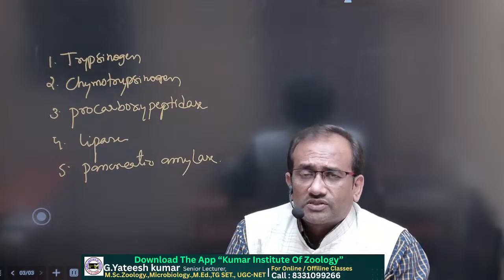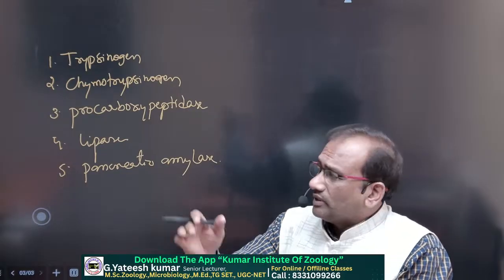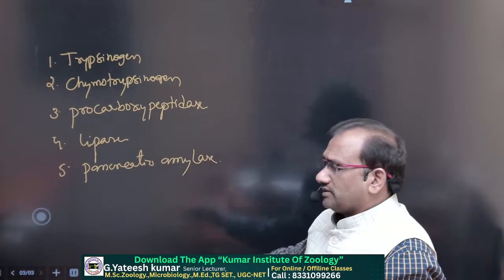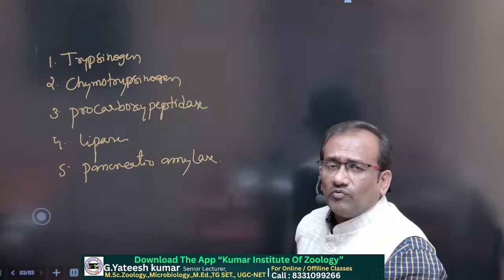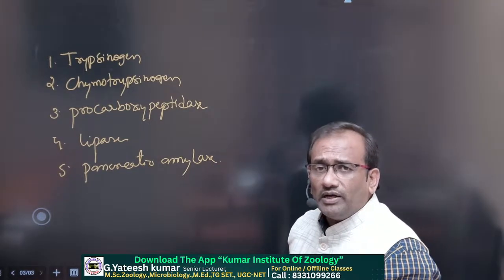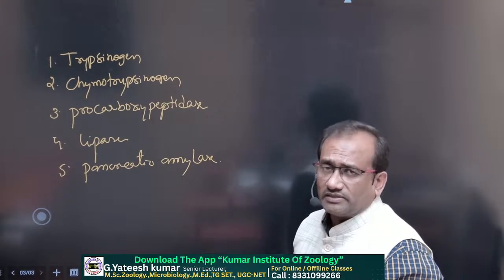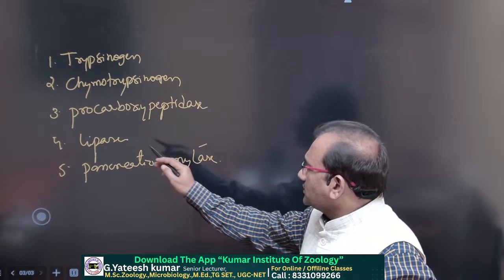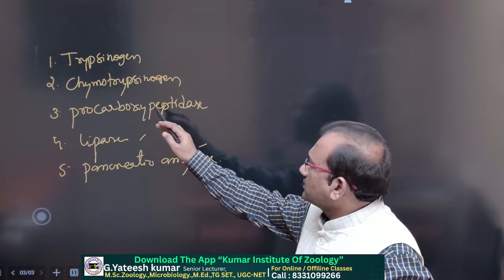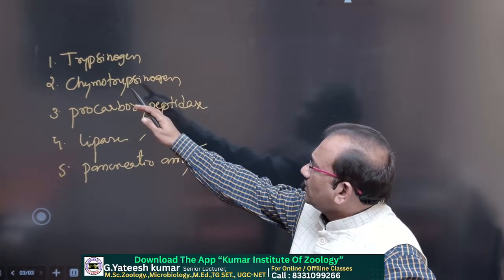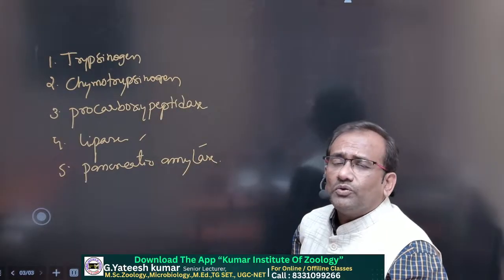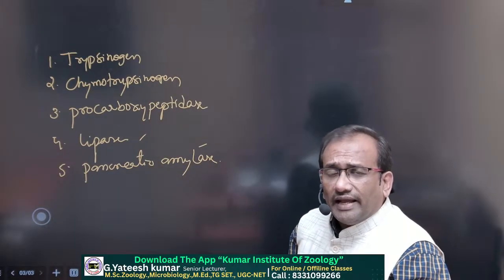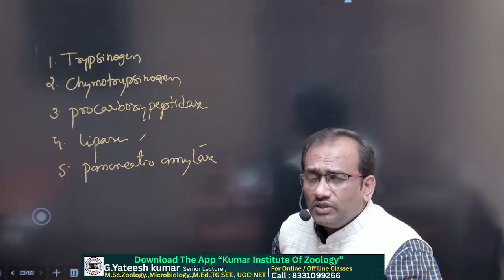Salivary amylase converts carbohydrates into maltose. Pancreatic amylase also converts carbohydrates, that means polysaccharides, into disaccharides. So pancreatic amylase, lipase, carboxypeptidase, chymotrypsinogen, and trypsinogen are all the enzymes present in the pancreatic juice.